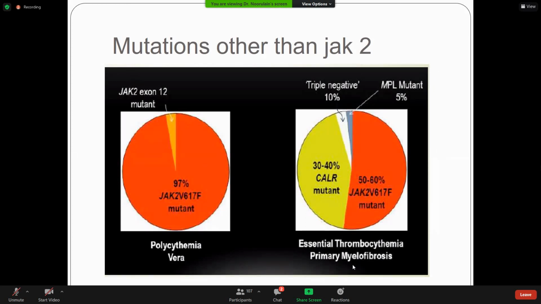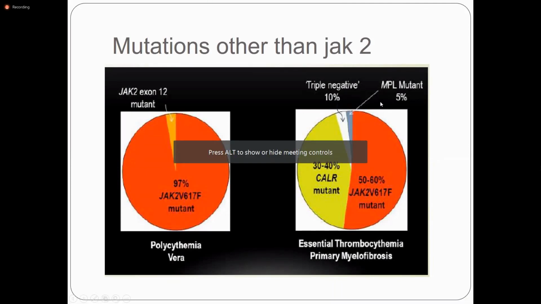And in primary myelofibrosis and essential thrombocythemia, there are other clonal genetic aberrations like MPL, which can be seen in 1 to 5% of cases, and calreticulin mutation, which can be seen in 30 to 40% of cases. Some 10% of the cases are triple negative: JAK2 negative, MPL negative, and calreticulin negative. So you can judge on the basis of the clinical features, and you exclude the reactive causes to label essential thrombocythemia or primary myelofibrosis.